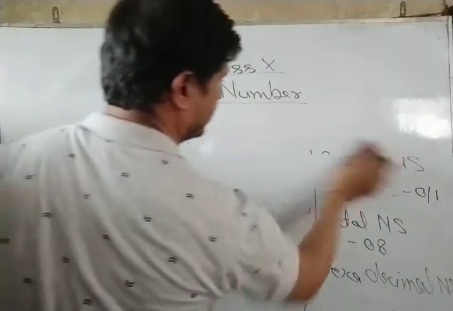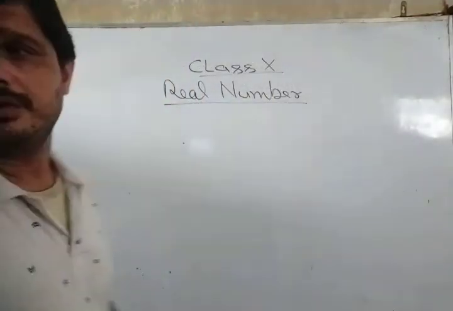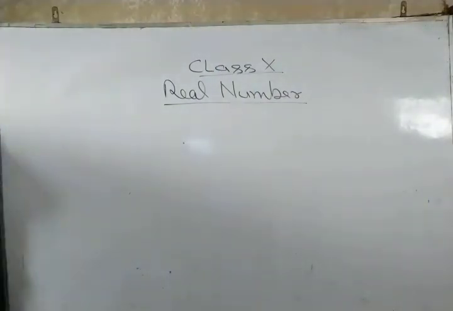Before going to our class, first of all we should revise what real numbers are.